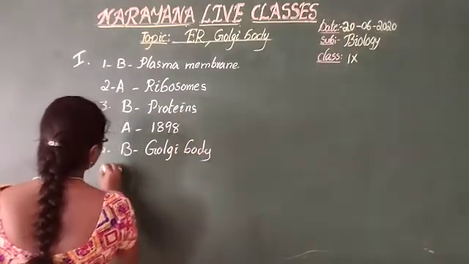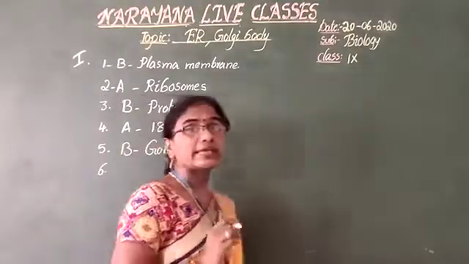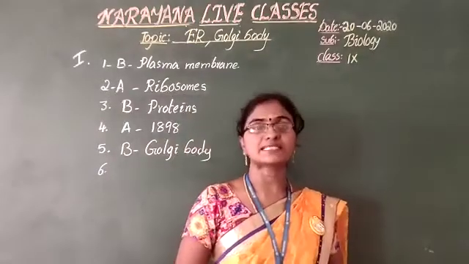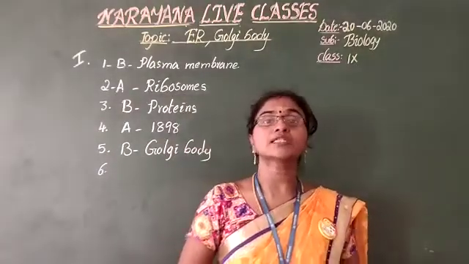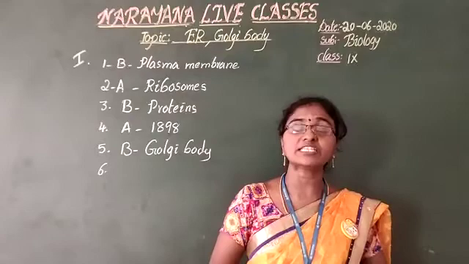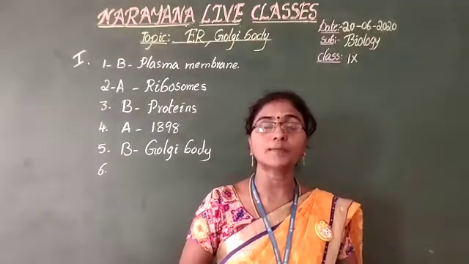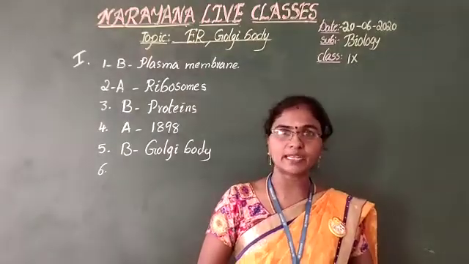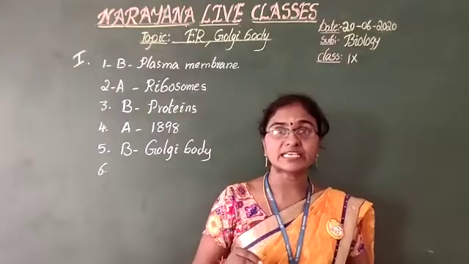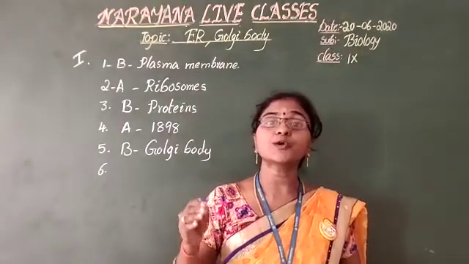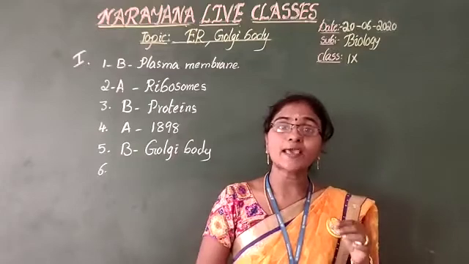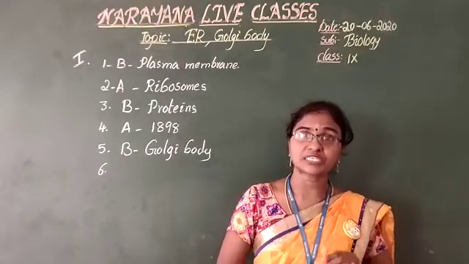And coming to the last bit, sixth bit. In vertebrate liver cells, what is meant by vertebrates? The organisms which have a spinal cord or vertebral column are called vertebrates. In vertebrate liver cells, they play a very crucial role in detoxification of poisonous substances.